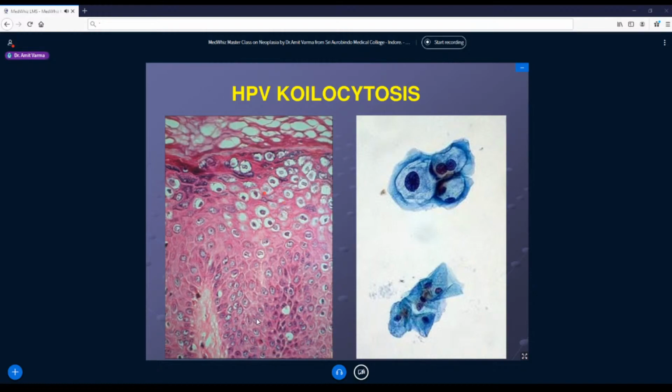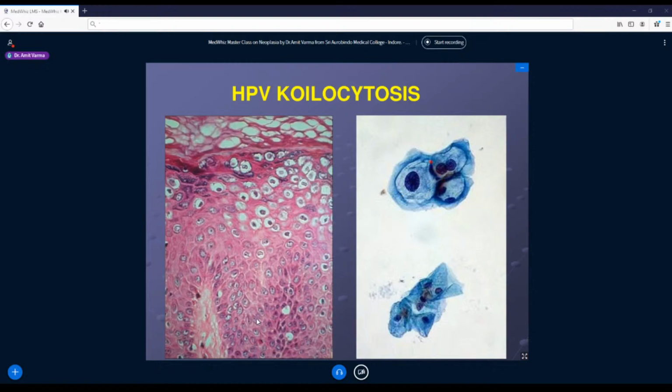Same cells when we go for a pap smear of cervix. If you first see these squamous cells, the nucleus is small, there's abundant cytoplasm, and there's no halo surrounding the nuclei. Now see this cluster: there's a nucleomegaly, the nucleus has increased in size because of more chromatin, and there's a big halo surrounding the nucleus. So this is what we mean by coilocytic change.